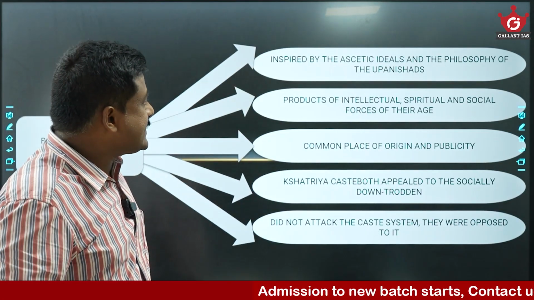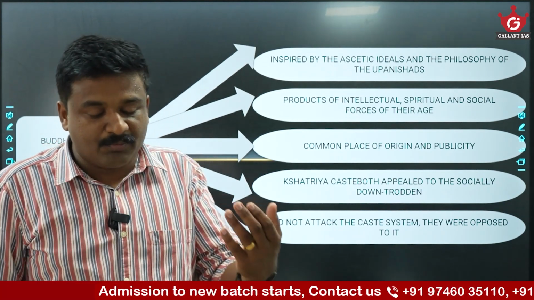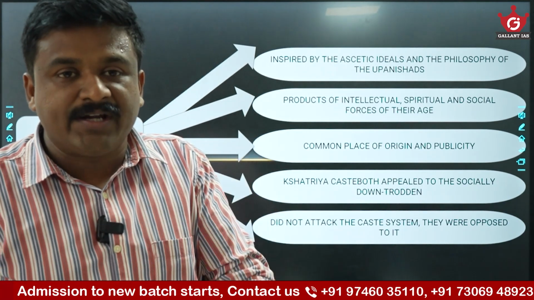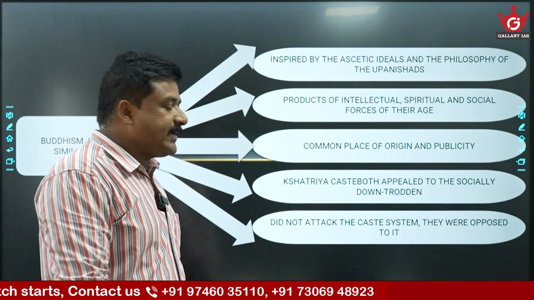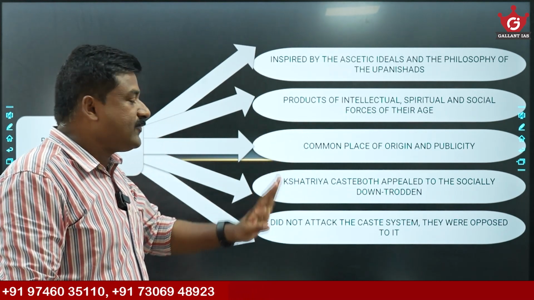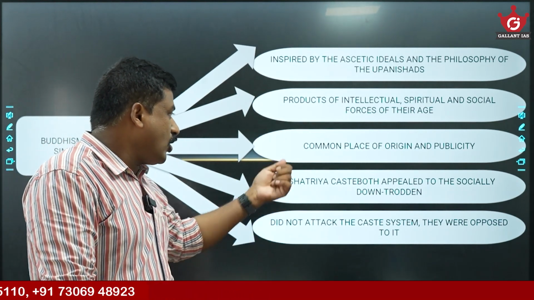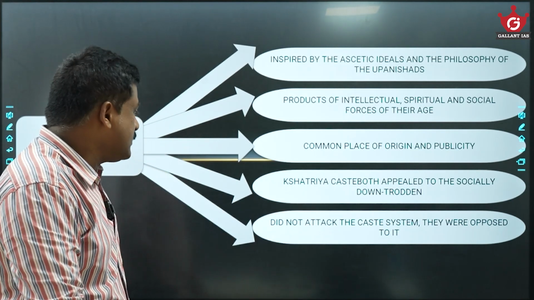Both are inspired by ascetic ideals and the philosophy of the Upanishads. Both of these religions, Buddhism and Jainism, have doctrines, ideologies, or major ideas inspired by ascetic ideals and Upanishadic thoughts. Both are products of the intellectual, spiritual, and social forces of the age. Yes, they have a common place of origin.